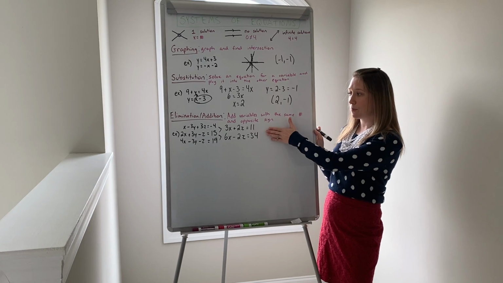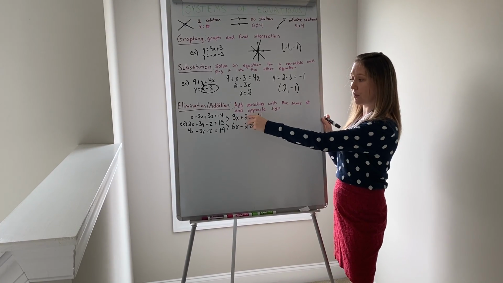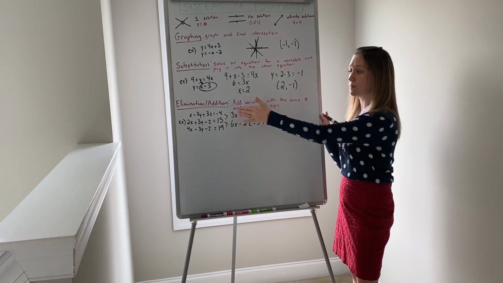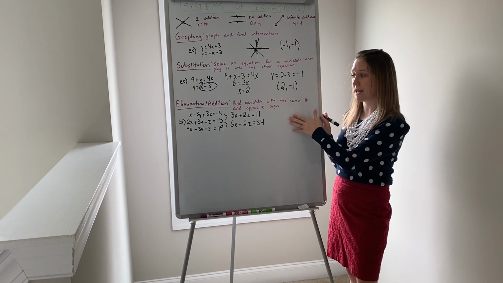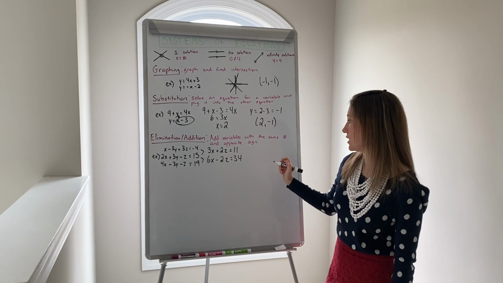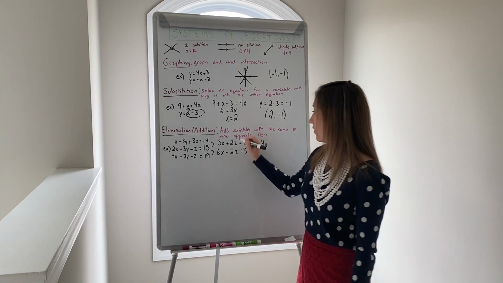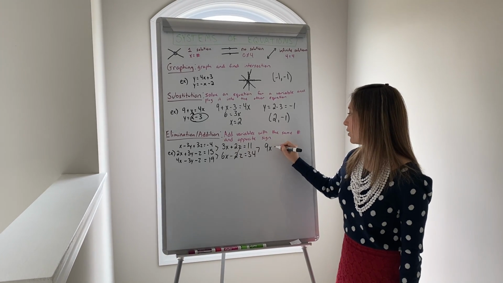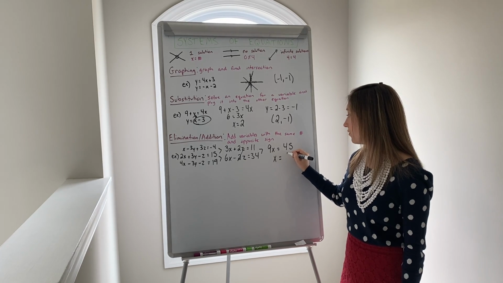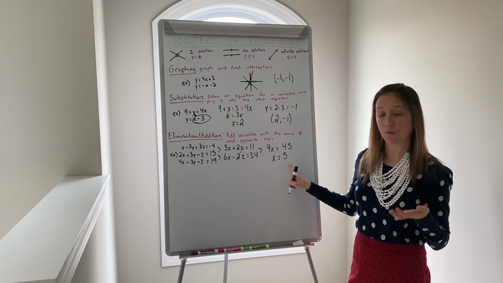At this point, I can use the same elimination or addition method because these two both have a 2 with different signs. If they didn't, you can manipulate the equations by multiplying straight across to make it so that the 2 will eliminate. If I add these two equations together, I will have 9x, these will cancel out, so that would equal 45. Then I can solve for x, so x equals 5. Now we have one of our variables. We just have to plug it in to solve for the rest.